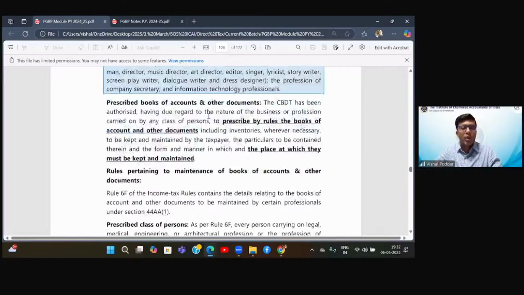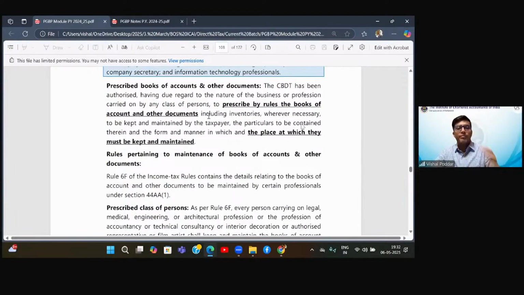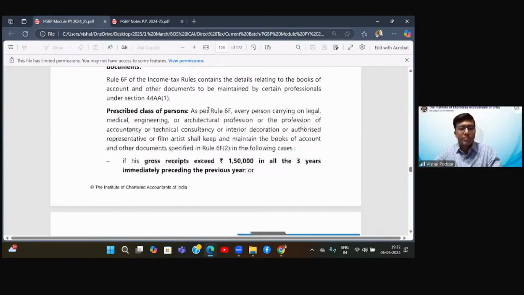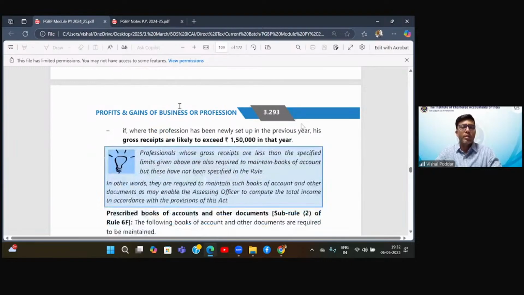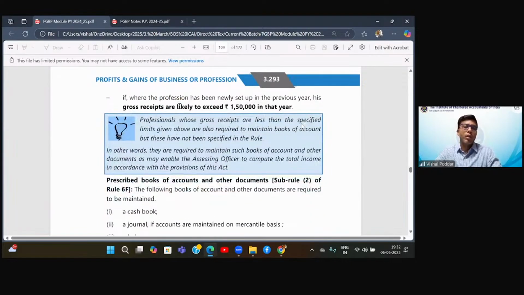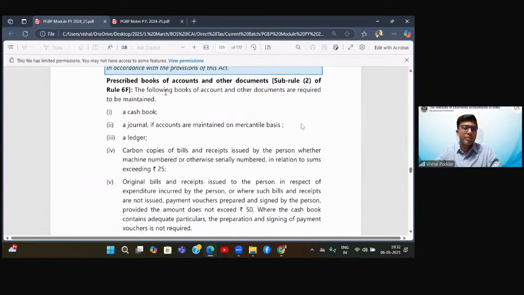Now, let us go to the module to understand the details. What is the module saying? Firstly, what is the turnover limit? The turnover limit is 1,50,000. So when your turnover exceeds 1,50,000 in all the 3 years, then you have to maintain the specified books, right? Now, what are these specified books? What are the prescribed books? That is given in Rule 6(2).